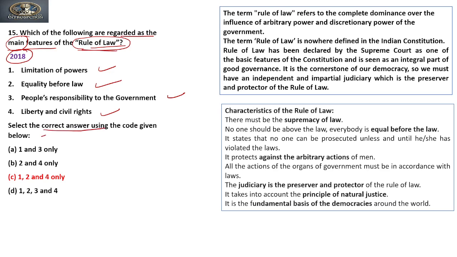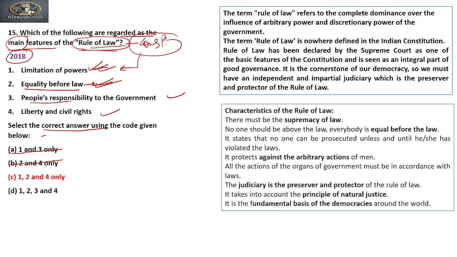So rule of law means constitutionalism. Constitutionalism means the government has limited power. Yes, it is true. So B cannot be our answer. Then equality before law. Yes, it should. The constitutionalism should protect the equality before law. This is also true. So A cannot be our answer, right?